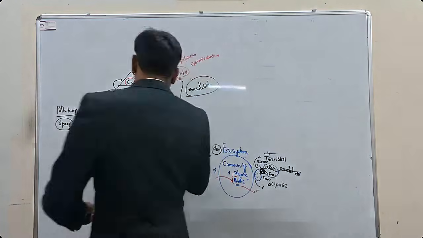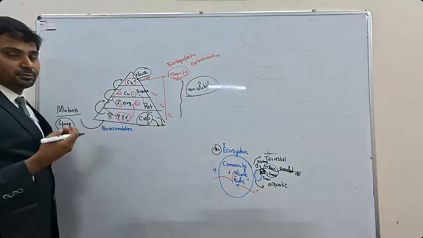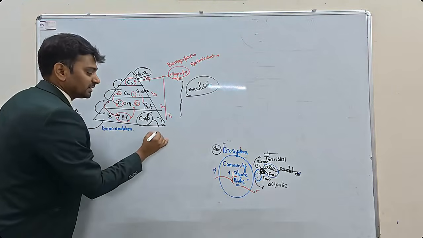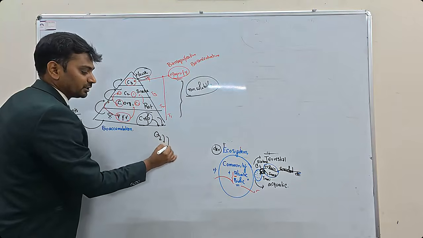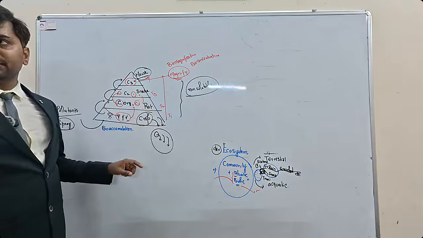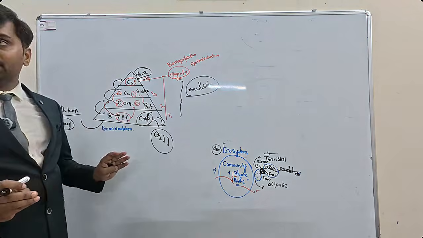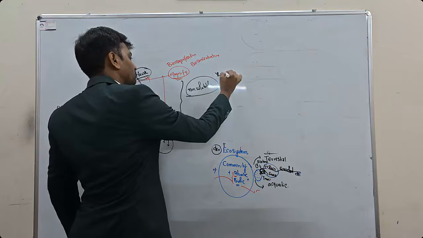Once it is soluble, it will be discharged. For example, when you take water, if it is dissolving, it will be excreted out. So it goes out, which is why, to have biomagnification, the pesticide should be non-soluble in nature.